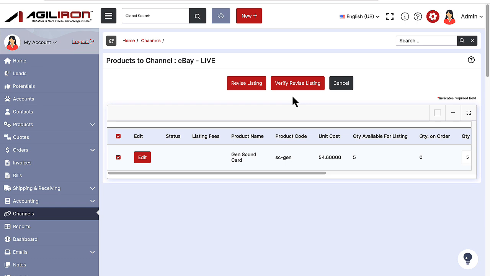If you get a positive response back from eBay, which is signified by the green highlight in the status area here, then click the Revise Listing button to submit the revisions to eBay. If eBay's response is negative, which is signified by a red or yellow highlight, then mouse over the Status button for the details which eBay has identified.